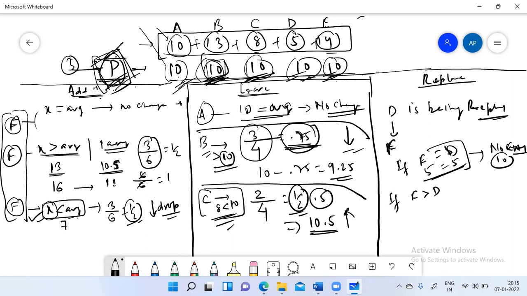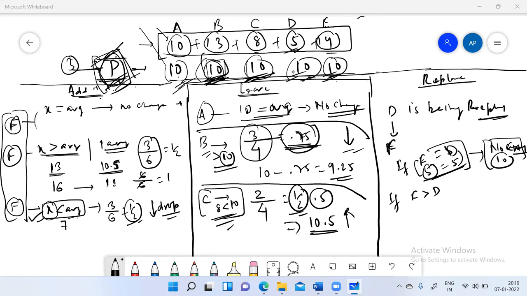If D goes out and F comes in, which has the same value as D, F's value is 5 only. So you see there is no change in the total of the observations, right? So there will be no change in average because, like D, F has the same value, 5. So it will just get replaced without making any change. Okay? Did you understand? Yes, sir.